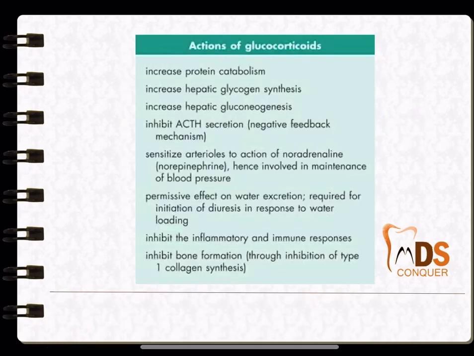And these are the various actions of the glucocorticoids. Glucocorticoids are important for protein catabolism and increase gluconeogenesis. That is the reason in Cushing syndrome there will be hyperglycemia, and they inhibit the inflammatory and immune responses. That is the reason corticosteroids are given as anti-inflammatory drugs. So, these are the various actions of the glucocorticoids, which are again quite important.